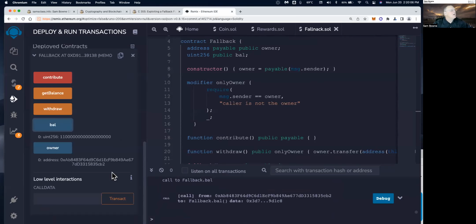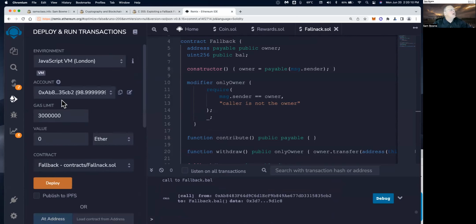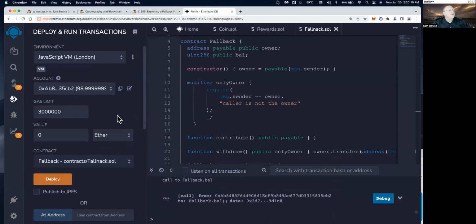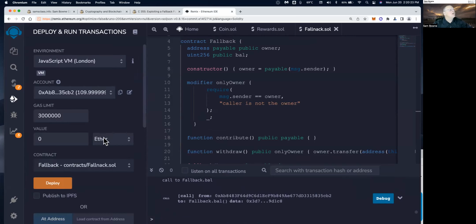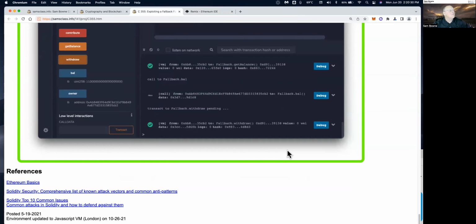Let's do that. Now I'm the new owner. I can withdraw it here. There's 11. So let's check. My current balance is 98, 99 approximately. So if I steal 11, I guess I'll get up to 110 approximately. So I withdraw. Now, if I get balance and check balance, it's 0. So all the money has been removed and my account is up to like 110 ether. So that's cool. I managed to steal 10 ether. So that's all. A pretty simple little attack. Really a booby trap function in the contract.